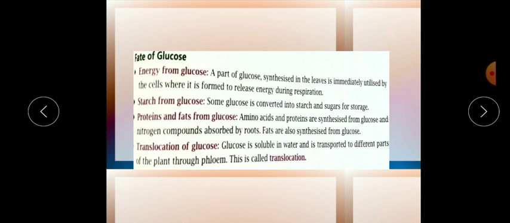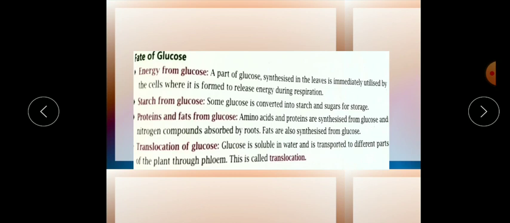Okay, now translocation is a process through which glucose is transferred from one part of a plant to another through phloem. Phloem is the vascular tissue or vascular bundle, a pipeline kind of structure, which transports food, which is glucose, into the different parts of the plant.